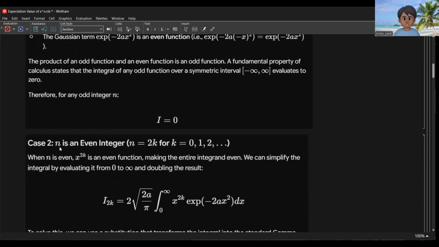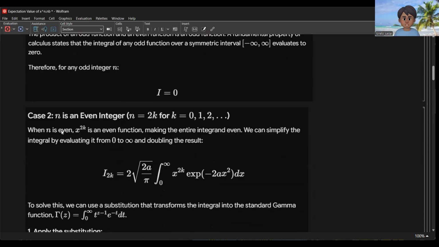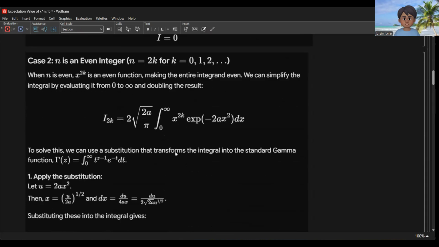Okay, so we have case 2 here. n is an even integer. We let n equal 2k, where k equals 0, 1, 2, 3. When n is even, x raised to the 2k is an even function, making the entire integral even. So we can simplify the integral by evaluating it from 0 to infinity and doubling the result. So we have this expression.